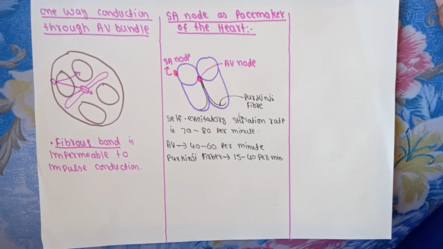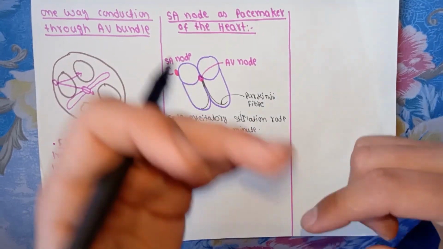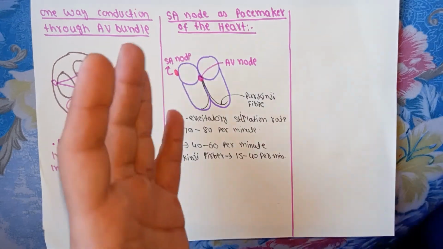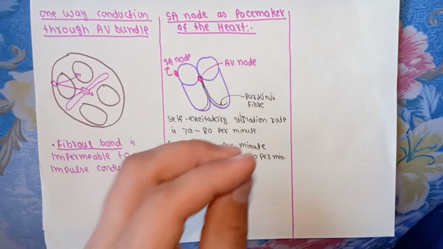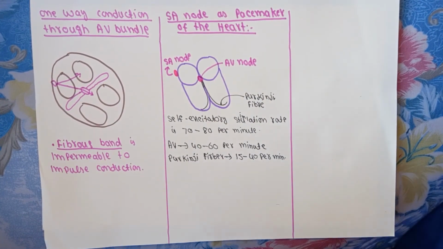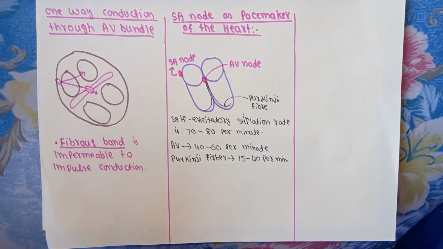Bismillahirrahmanirrahim. So dear student, today we are going to talk about the SA node, the pacemaker of the heart, and after this some other topics. Before this lecture we have discussed different aspects of the heart, and how impulse is transmitted from the SA node to the different parts of the heart. Now it is important to know the SA node as a pacemaker of the heart. What is meant by pacemaker?